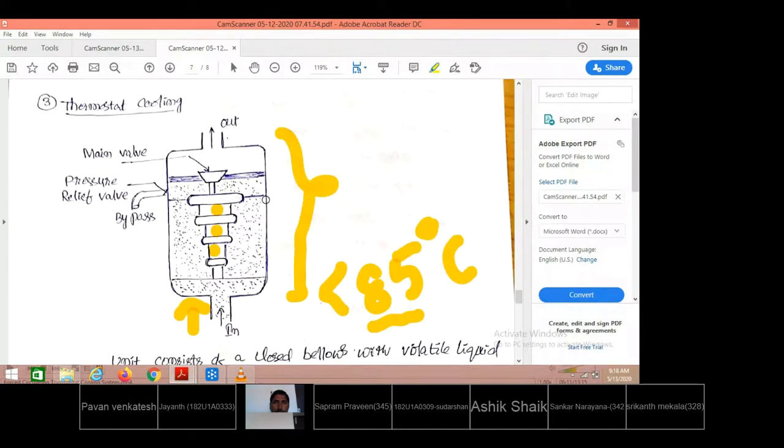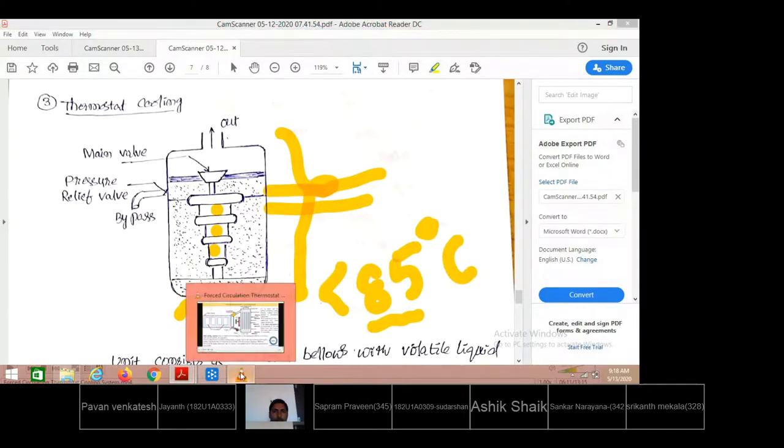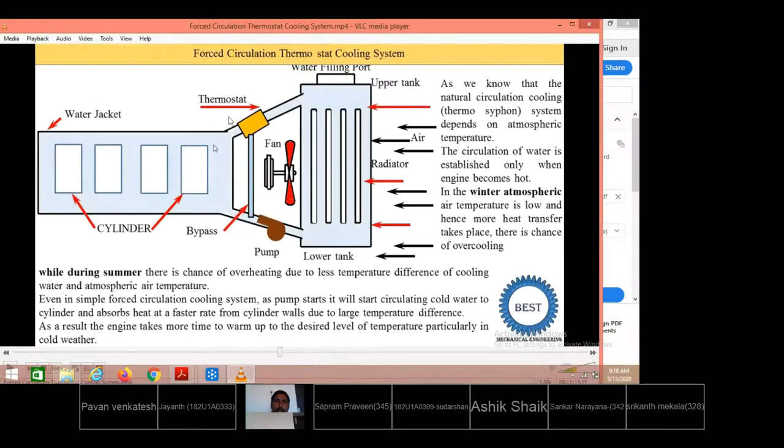Instead, what will be done? A separate bypass valve is provided when the temperature is below 85 degrees centigrade. That is what we have seen here. So this is the bypass that is provided. When the temperature at the thermostat is less than 85 degrees centigrade, water will flow back and again be circulated into the water jackets. Only on raising the temperature above 85 degrees centigrade will it give the opening to continuously flow into the radiator.